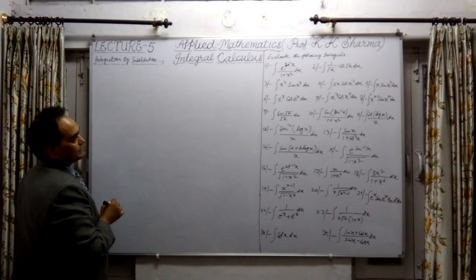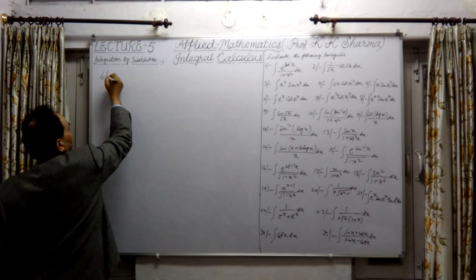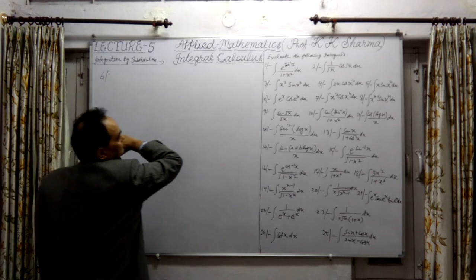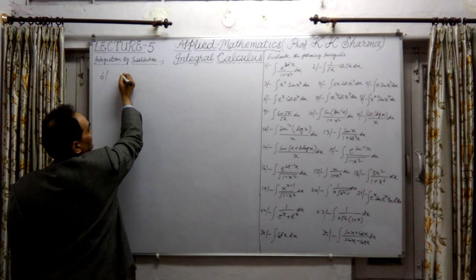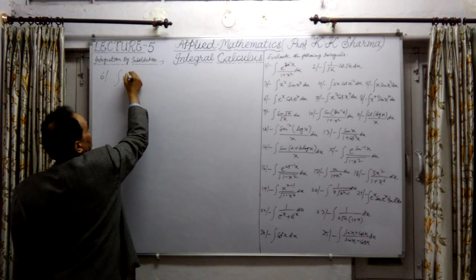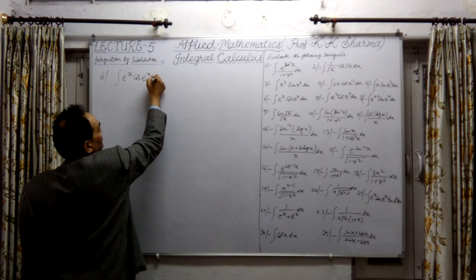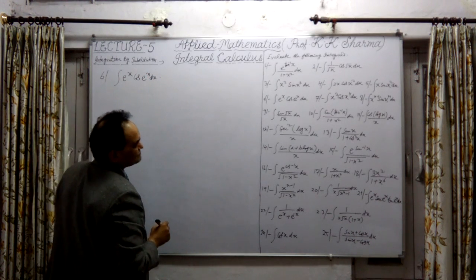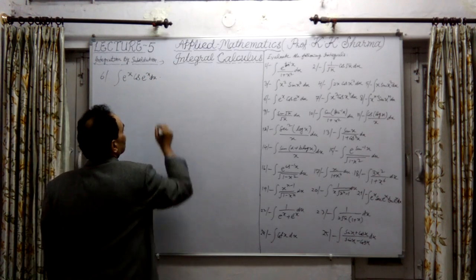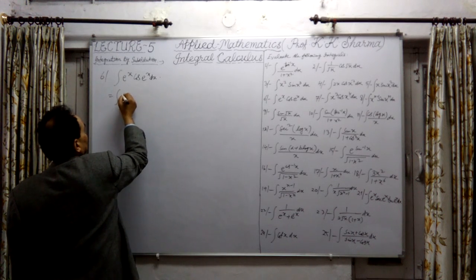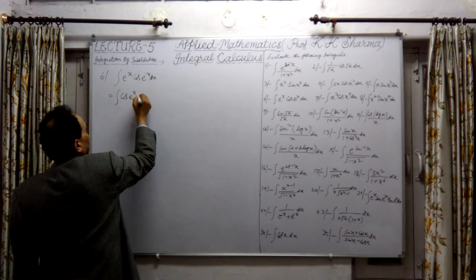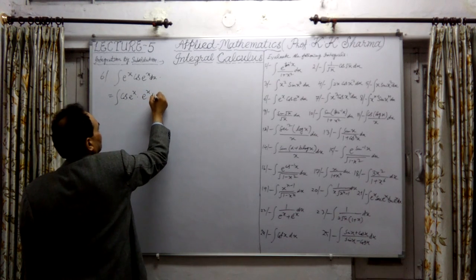Now, the 6th question. Question number 6 here. What does it say? Integration of e raised to power x into cos of e raised to power x dx. Consider e^x as t. It can be written as cos of e^x into e^x into dx.